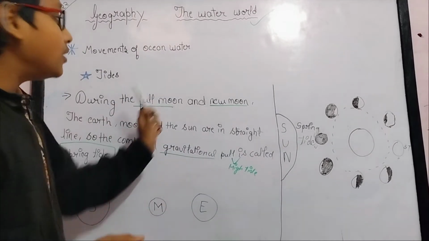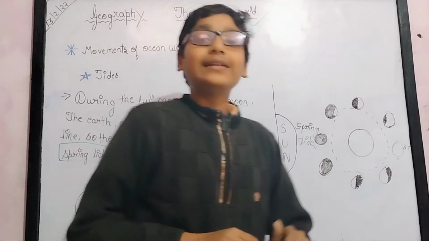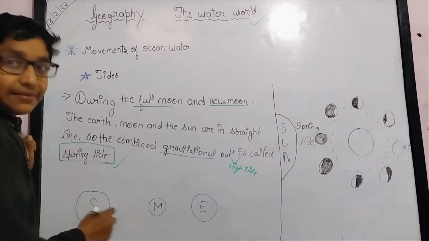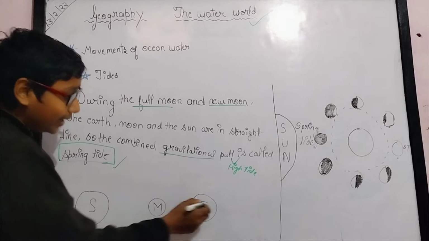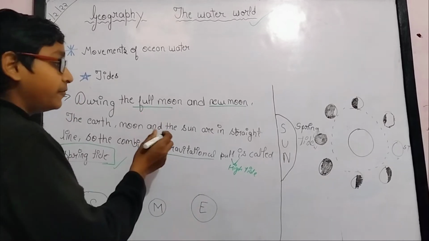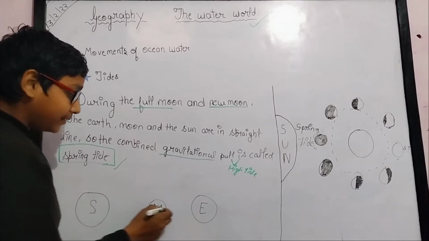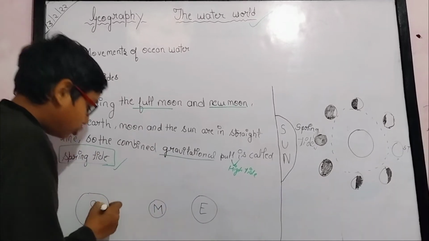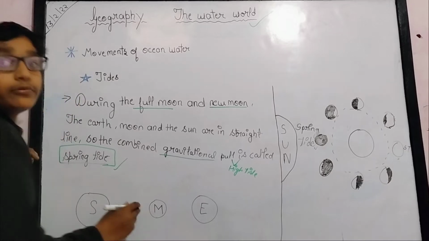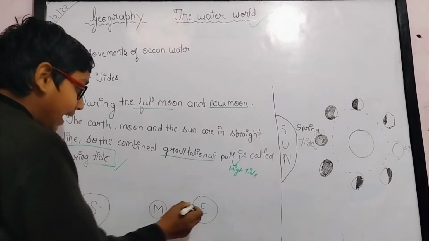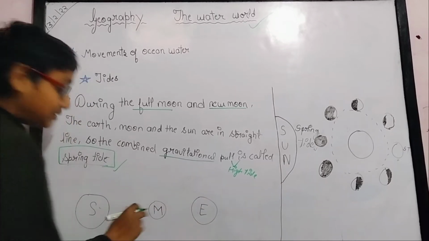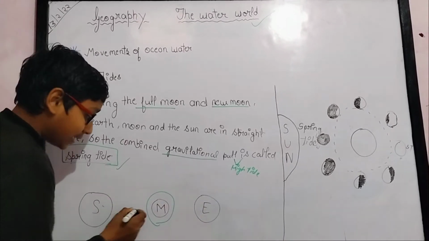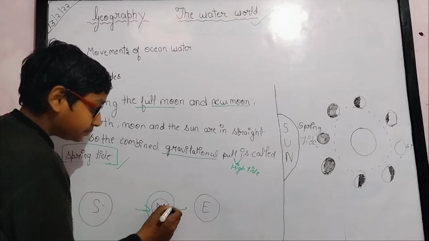So during the full moon and new moon. What do you understand by full moon and new moon? As you can see in the picture, it is sun, moon and earth. Firstly we will understand new moon. What is new moon? The moon which is in between the sun and the earth. As you can see in the picture, this moon is in between the earth and the sun. So this is called new moon.